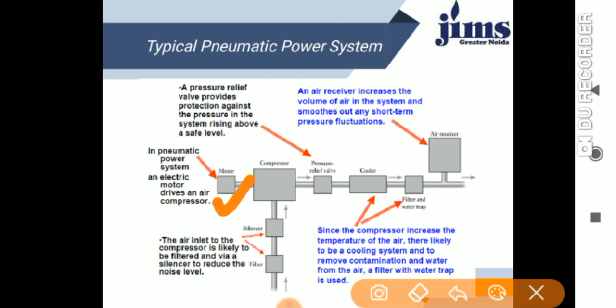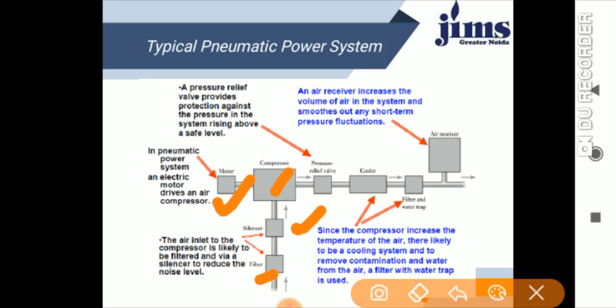So in a pneumatic power system, an electric motor drives an air compressor, right? This motor passes the abundant air from the atmosphere to the compressor, and this compressor is associated with a filter and then a silencer. So the air inlet to the compressor is likely to be filtered and passed via a silencer to reduce the noise level. What is the use of this silencer? The silencer will reduce the noise level, and the filter will filter all the contaminants before entering the compressor.